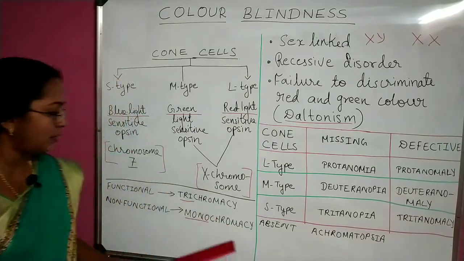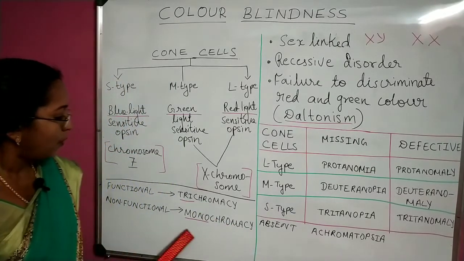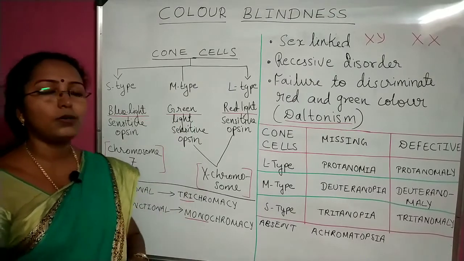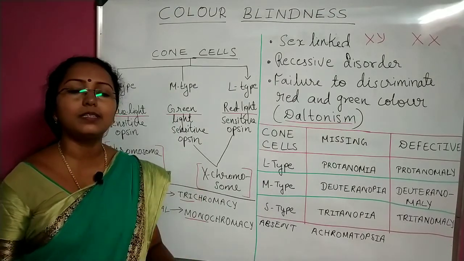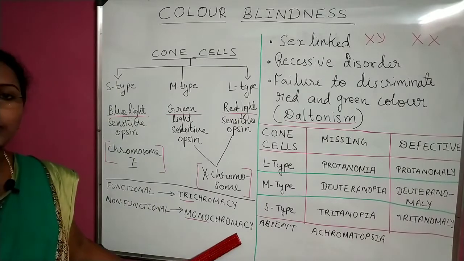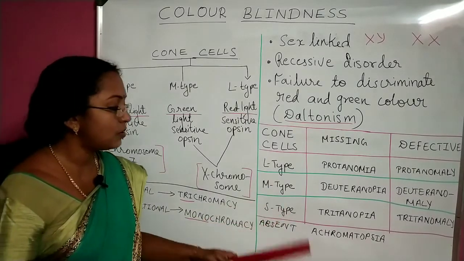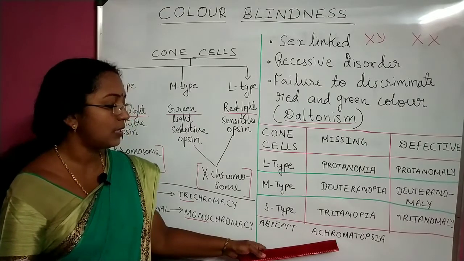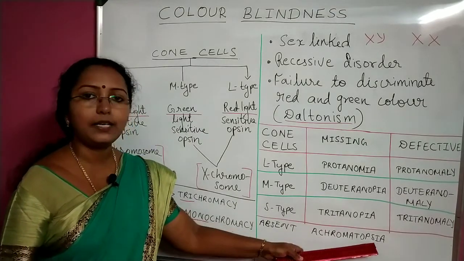I hope it is clear, the difference between these two. Monochromacy means all these 3 cone cells are not functional. If it is absent, not at all present, then you call it Achromatopsia.